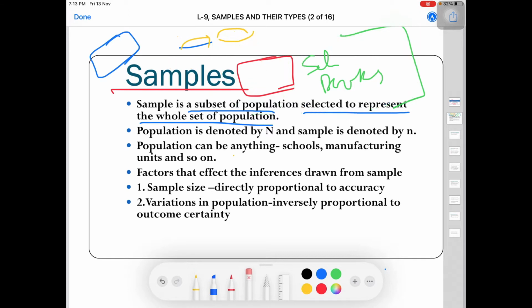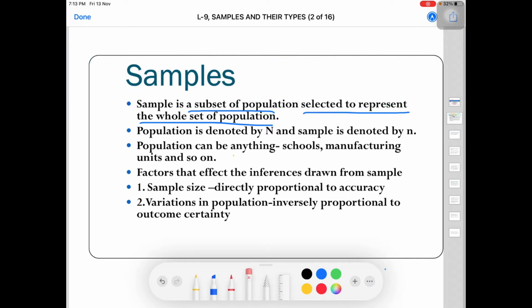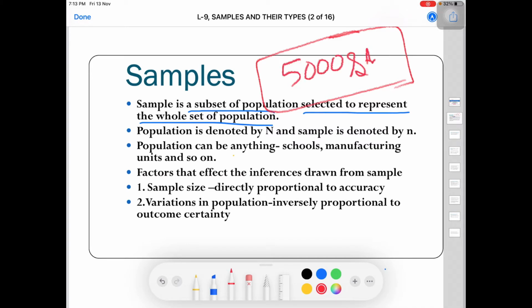Let's take another example. Suppose there is a school in a town and it has around 5,000 students. That is the strength of that school. It is not possible for you to go and collect data from each student of this school, that is 5,000. So what you will do is select maybe around 500 from this large population, and this 500 will be known as sample.